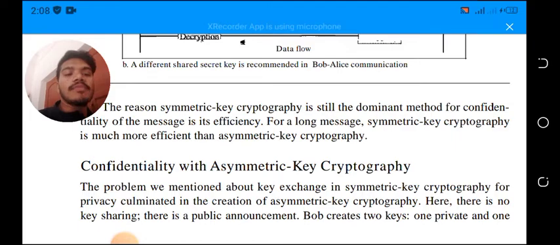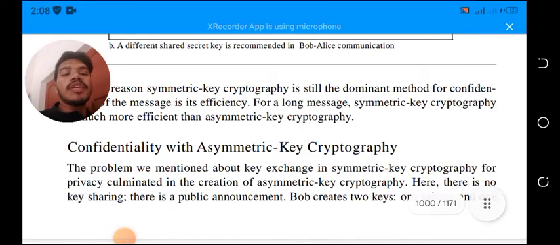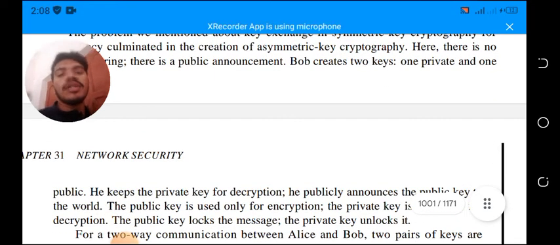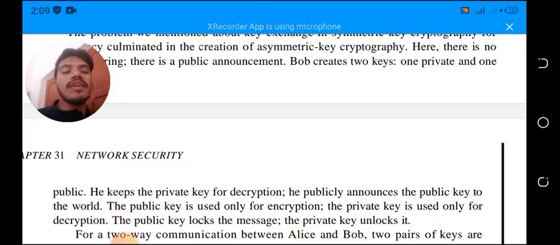Confidentiality with asymmetric key cryptography. The problem we mentioned about key exchange in symmetric key cryptography for privacy led to the creation of asymmetric key cryptography. Here there is no key sharing. There is a publicly announced creation of two keys, one private and one public. He keeps the private key for decryption. He publicly announces the public key to the world.